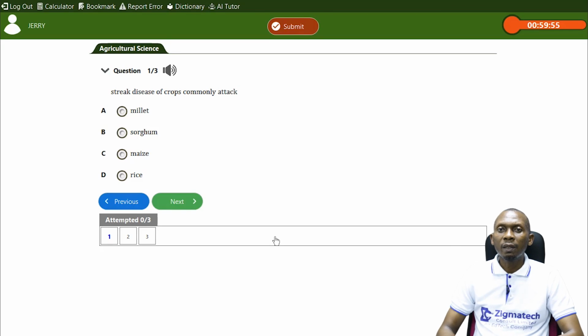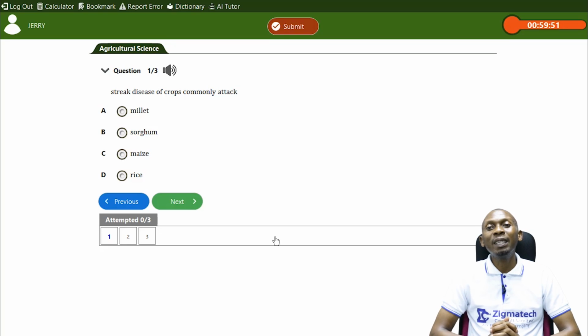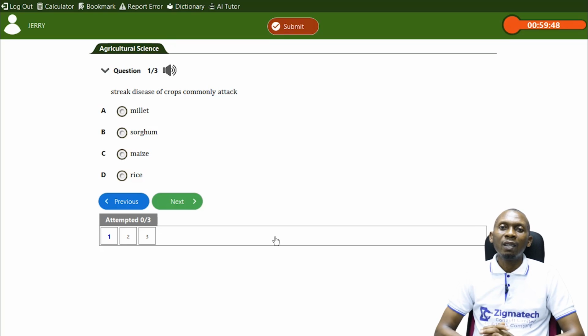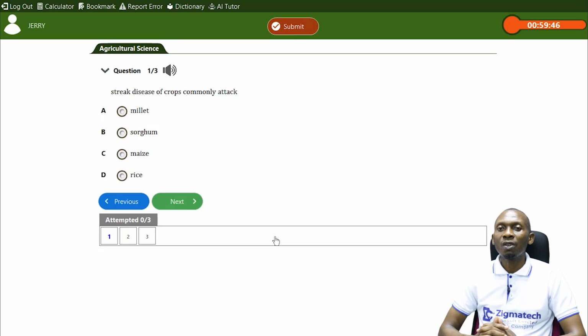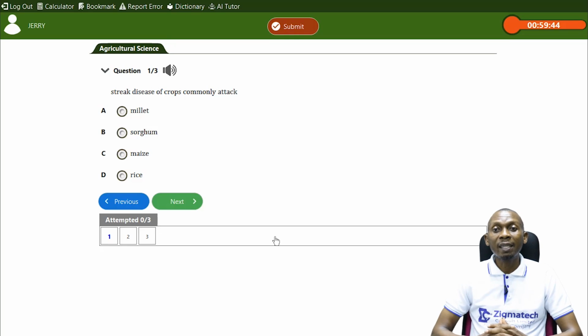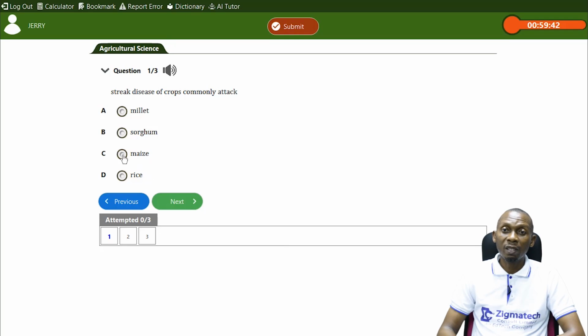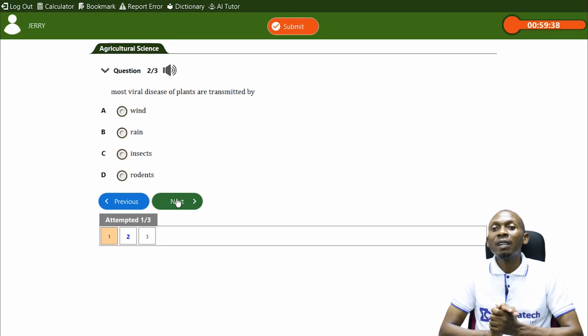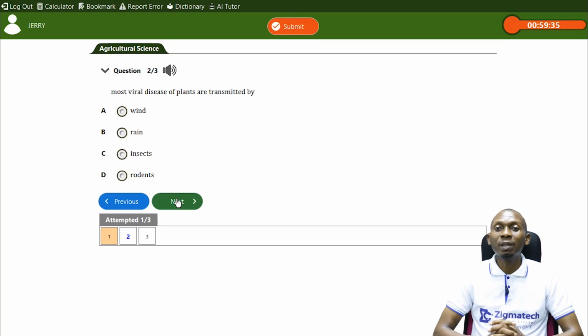This question says that streak disease of crops commonly attack. We have A millet, B sorghum, C maize, D rice. The answer is maize. Streak disease attacks maize.